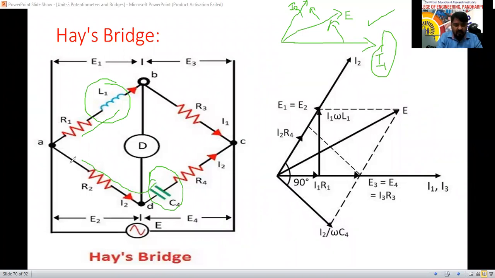So the first current will flow here, I1 R1. Up to here we have taken I1 R1. Then the current will flow through the inductive load. So the voltage drop across the inductive load leads the current by 90 degree here now. So I will take it up here. That is called I1 omega L1. Here is the current, and the voltage leads the current by 90 degree. Yes, sir, 90 degree.